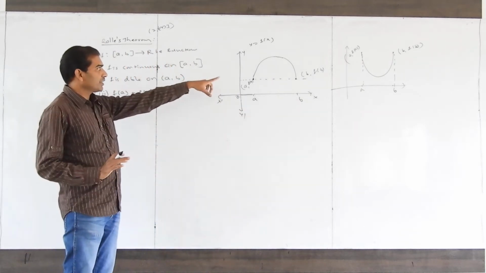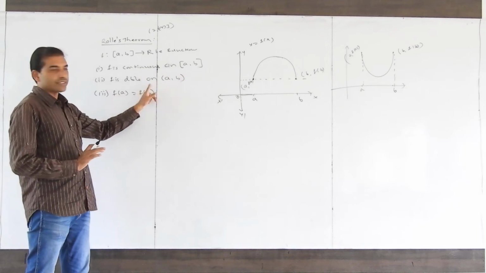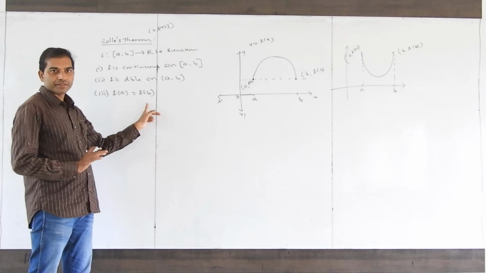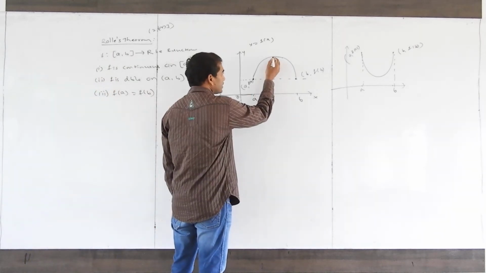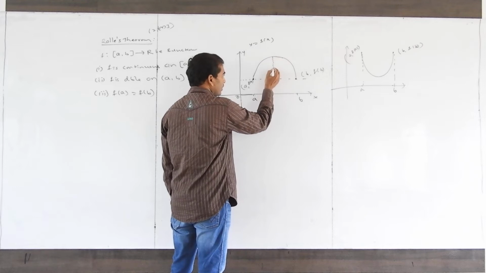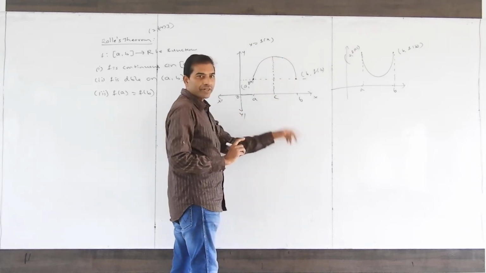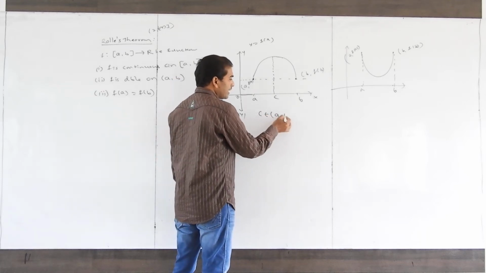The graph which is continuous on the closed interval a comma b, differentiable on the open interval a comma b, and f of A equal to f of B. Then here you see there exists one c. Let c belong to the open interval a comma b.